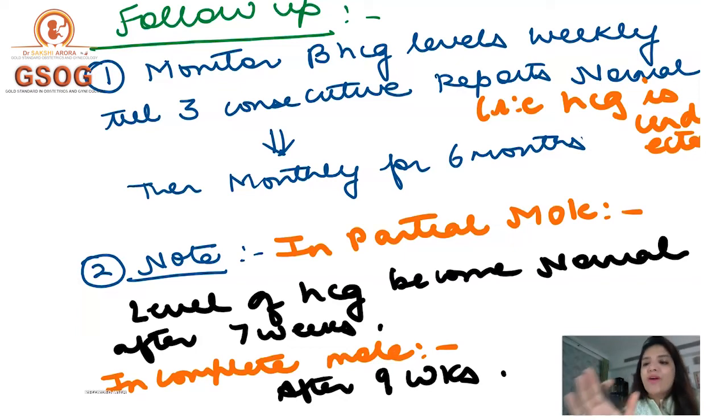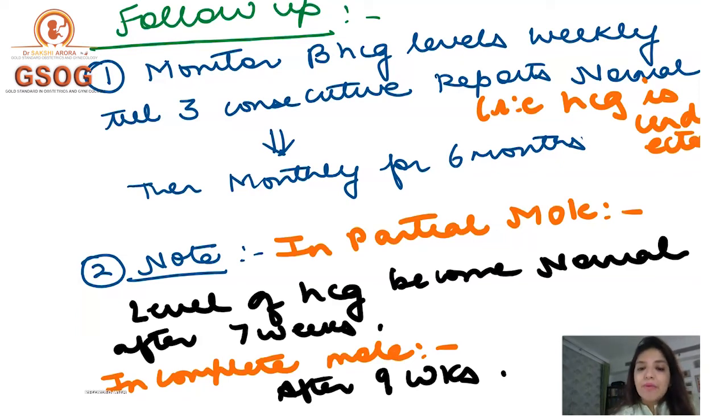So once you have evacuated the molar pregnancy or done hysterectomy, you are going to check the levels of beta HCG weekly till you do not detect HCG levels, right? And they should remain undetected for 3 consecutive weeks. Once this happens, then you are going to measure beta HCG levels monthly for 6 months. Clear? So in total, I am following up the patient after a molar pregnancy for 6 months.